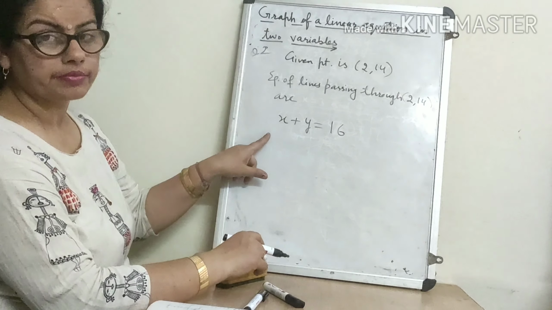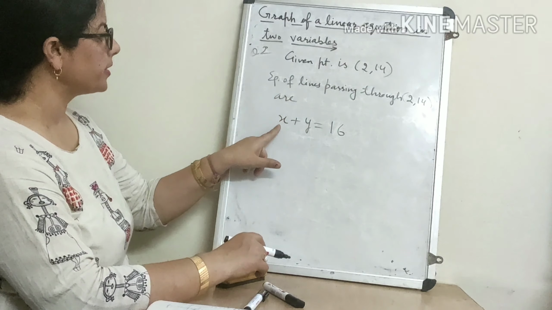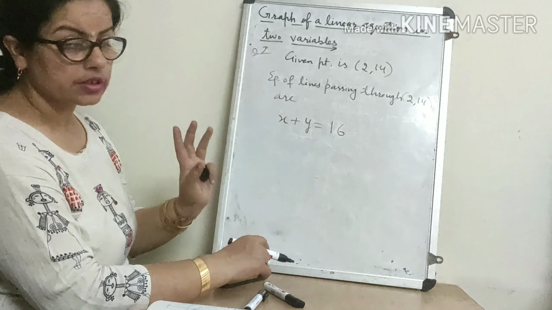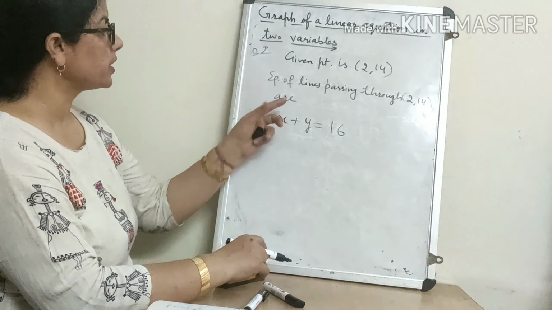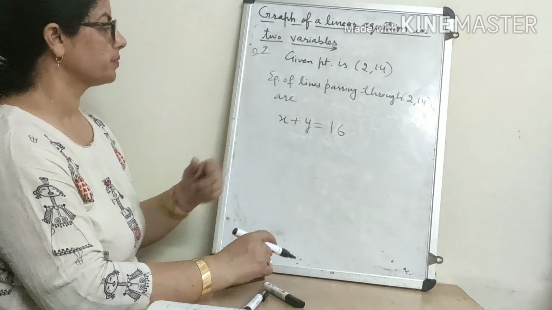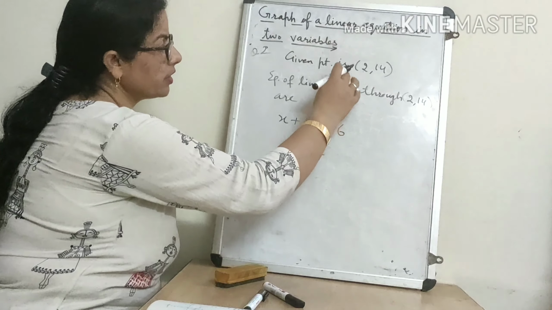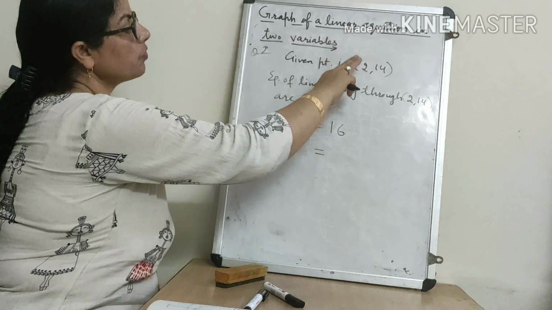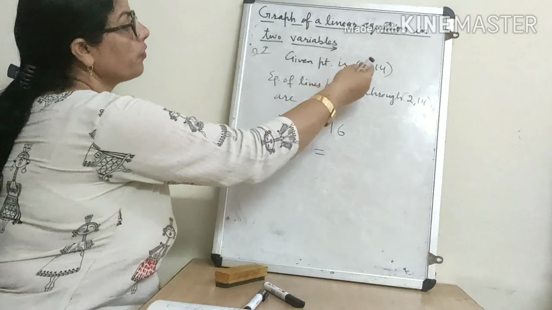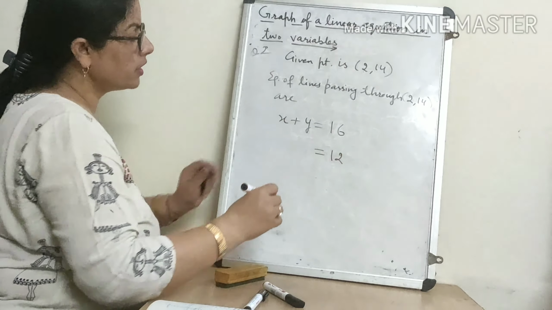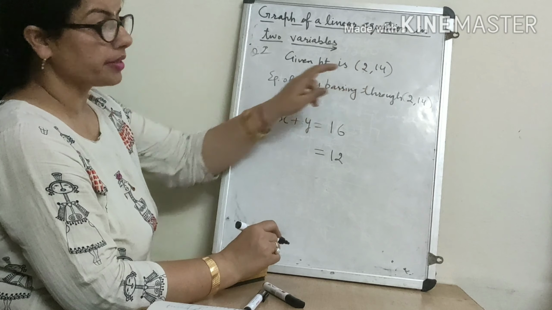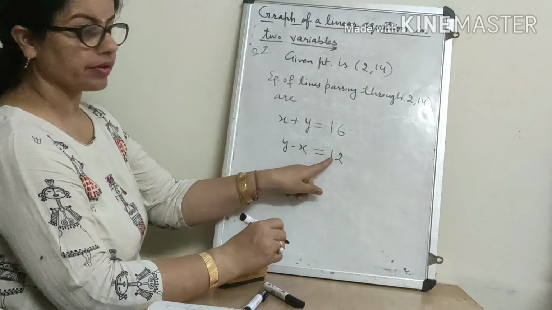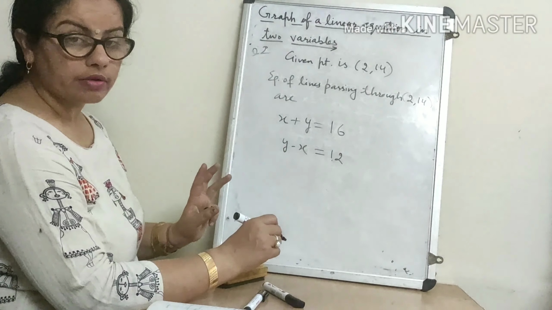See, it is clear or not? Now in place of x if you write 2 and in place of y you write 14, then 14 plus 2 is 16. It means the one equation I have written by taking the sum of these. Now one equation I will write with their difference. You can take 14 minus 2 also, you can take 2 minus 14 also. 14 minus 2 is 12. It means y coordinate minus x coordinate. y minus x is 12. So this is our second equation.